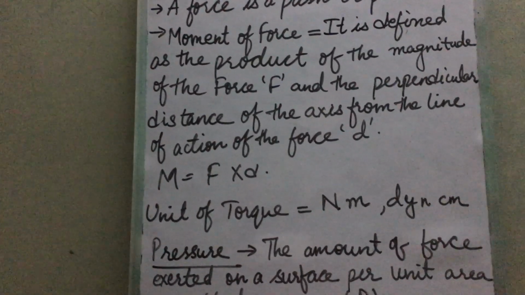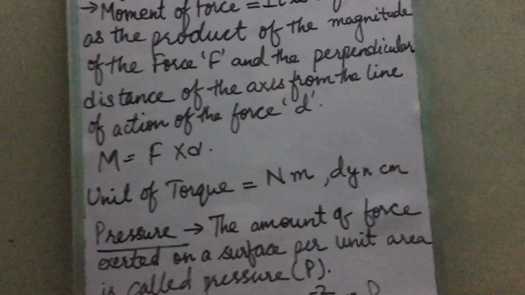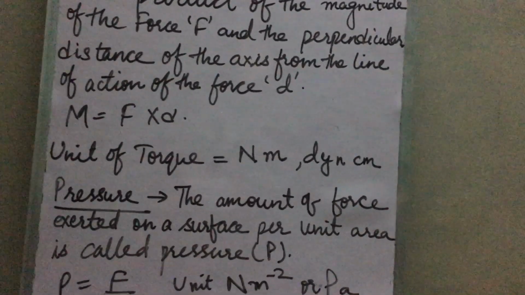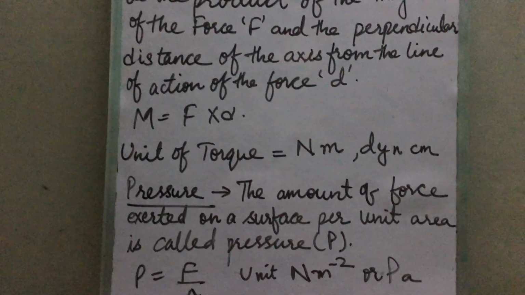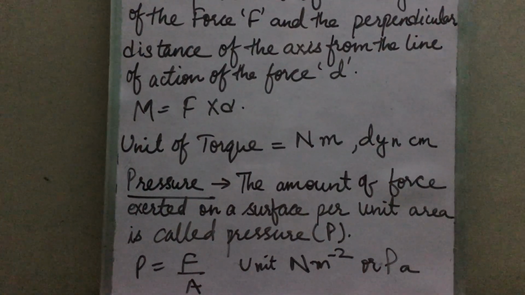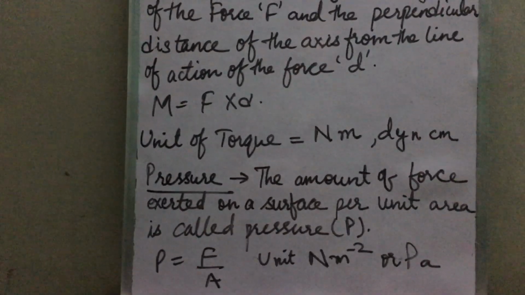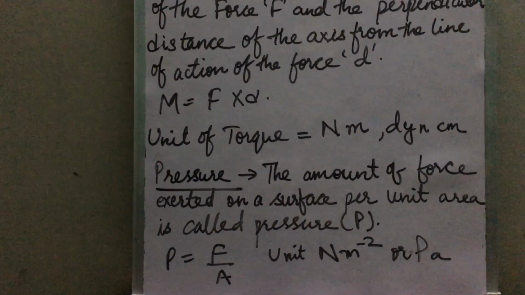Okay, they cause turning. The torque depends on two factors. What are they? From the formula we can find out the two factors on which the torque depends. First of all, it is the force applied. Next, the perpendicular distance from the axis of rotation, or from where the body is pivoted.